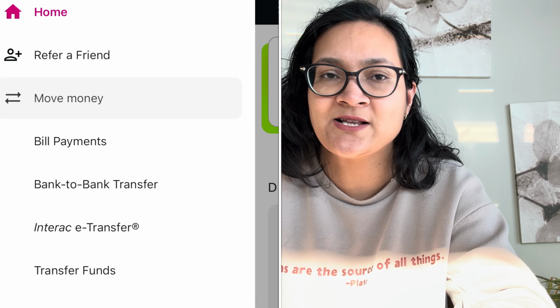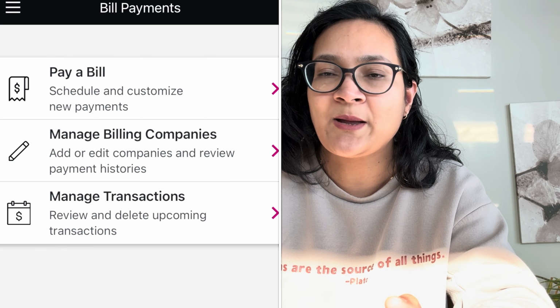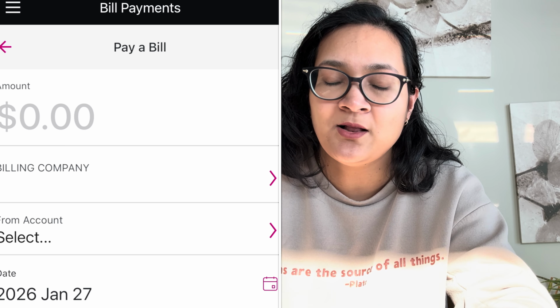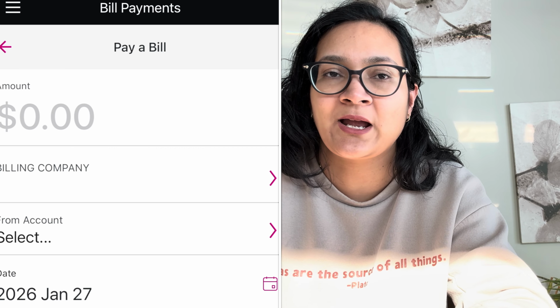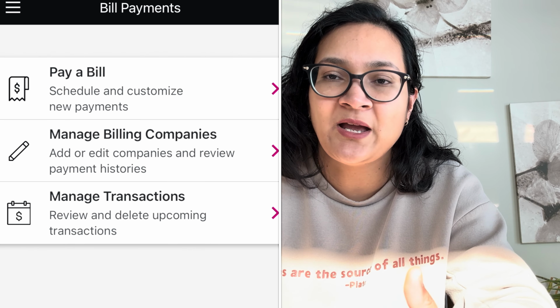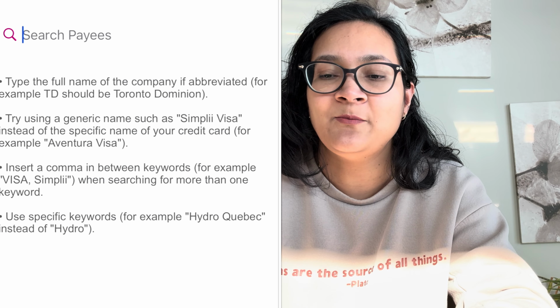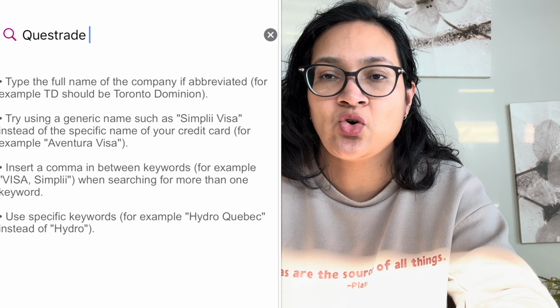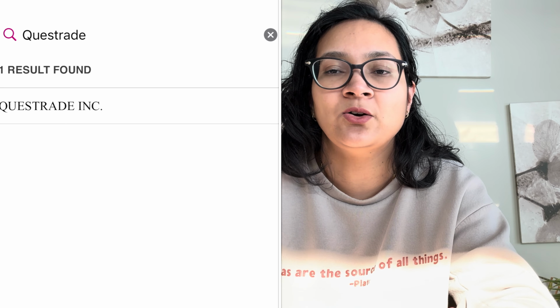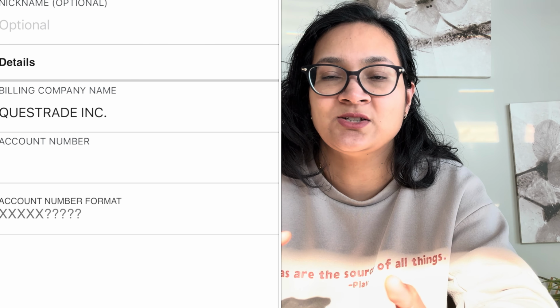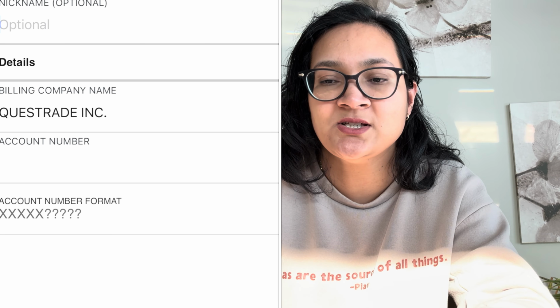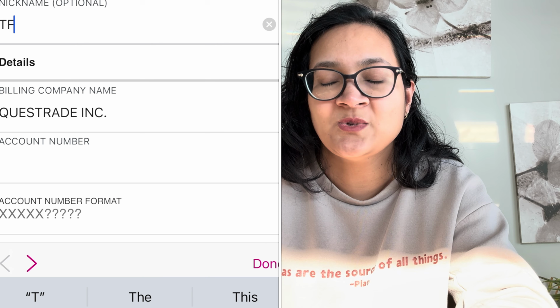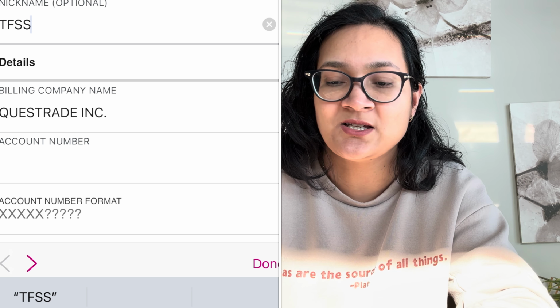How I transfer my money is through my bank account. It's like paying a bill. You set up Questrade, your account, like any bill payments that you set up. Set that up and then you can transfer money. It takes about a couple of days for the money to show up in Questrade. When you've done your research, you can just buy the stocks that interest you. And that's basic investment here.